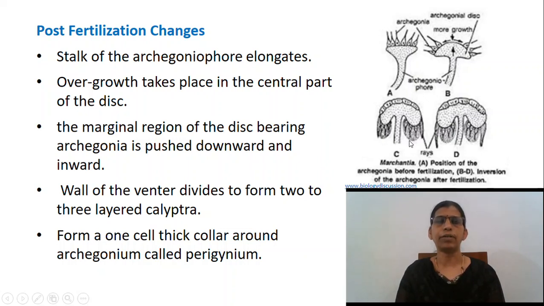The wall of the venter divides to form a 2 to 3 layered calyptra. A ring of cells at the base of the venter divides and redivides to form a one-cell thick collar around the archegonium called the perigynium or pseudoperianth.